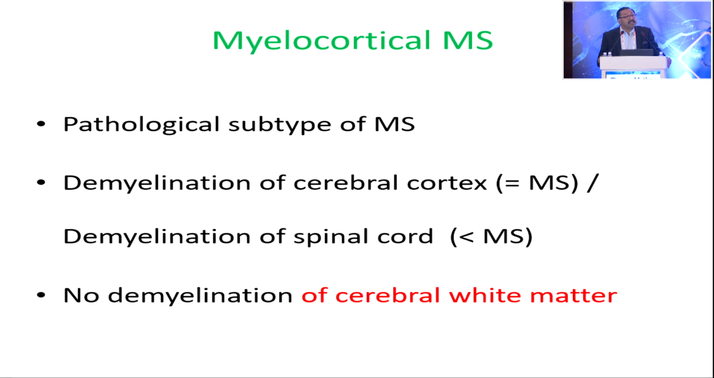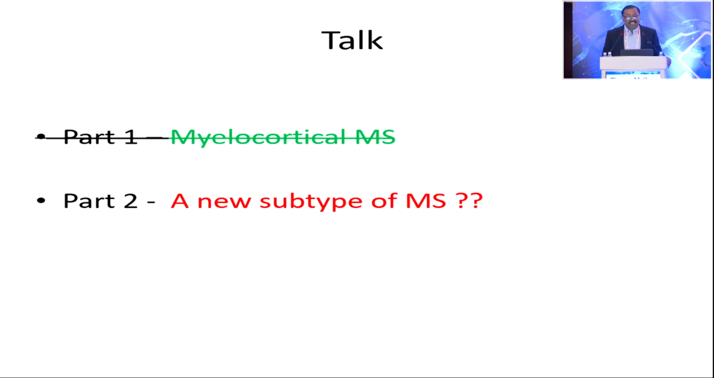So in short, it is a pathological subtype of MS. Till now, we don't know the clinical implications of these findings, where there is demyelination of the cortex comparable to typical MS, demyelination of the spinal cord less than that of typical multiple sclerosis, and no demyelination of the white matter. So that is what Dr. Arun wanted to present, and I have presented that. And now we go to the next topic.